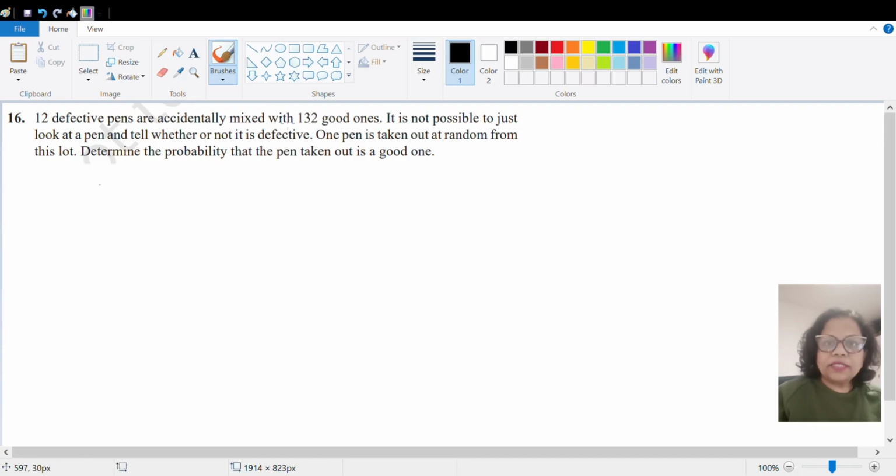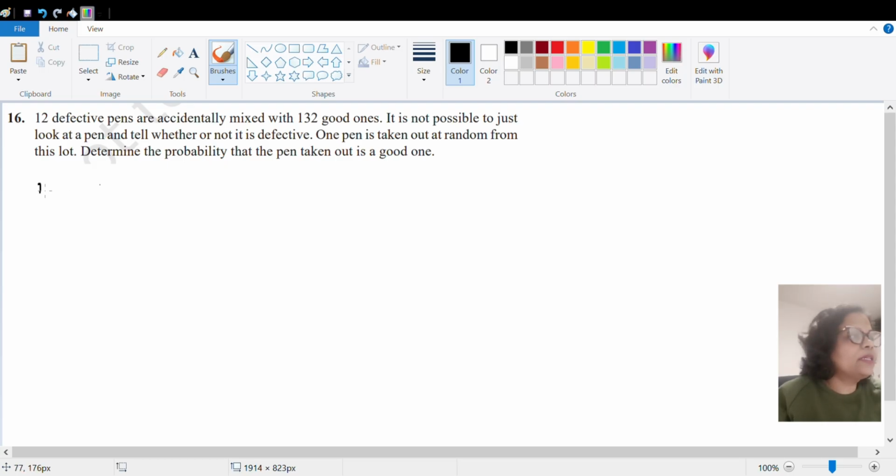Okay, so let us start with the next question. Question number 16. We'll read the question. 12 defective pens are accidentally mixed with 132 good pens. If it is not possible to just look at the pen and tell whether or not it is defective, one pen is taken out at random from this lot, determine the probability that pen taken out is a good one. Okay, so first of all we have to find total number of pens.